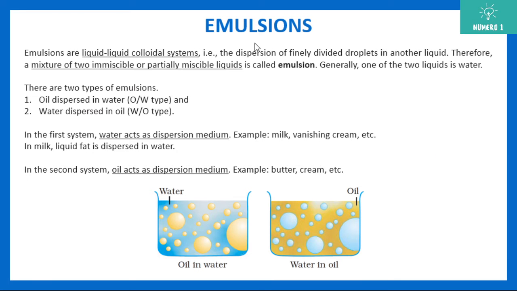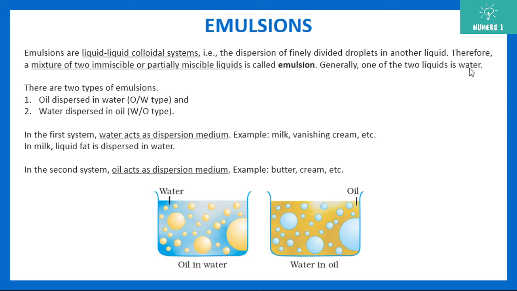So first is emulsions. Emulsions are liquid colloidal systems. That is, a liquid mixed with another liquid that forms a colloidal system. Here we have two types of liquid, and they should be immiscible with each other. For example, if you mix oil with water or water with oil. So a mixture of two immiscible or partially miscible liquids is termed an emulsion.